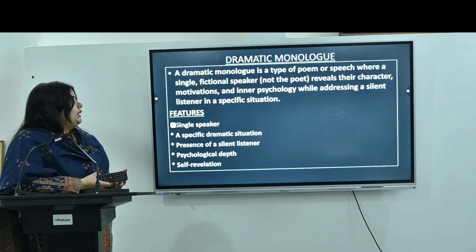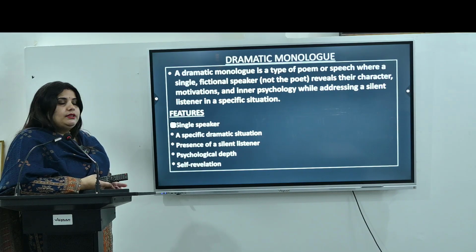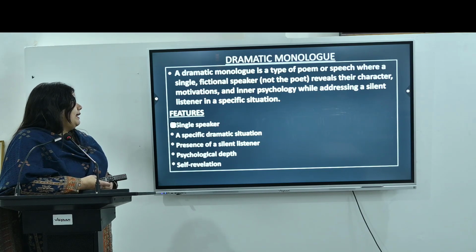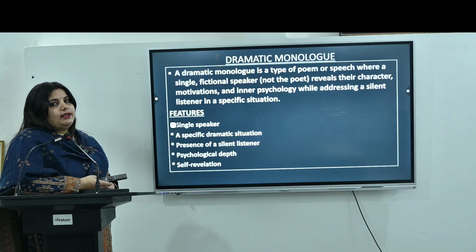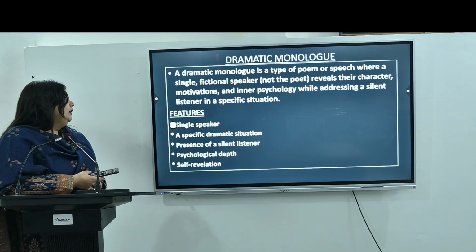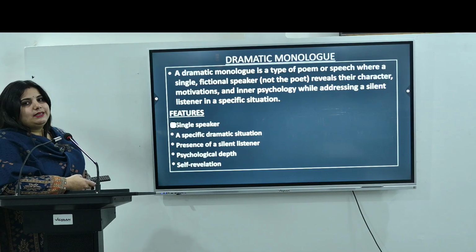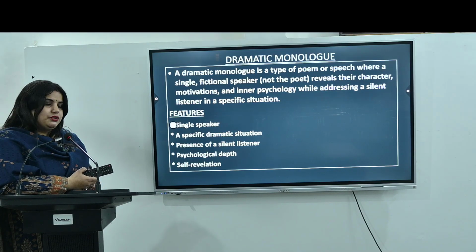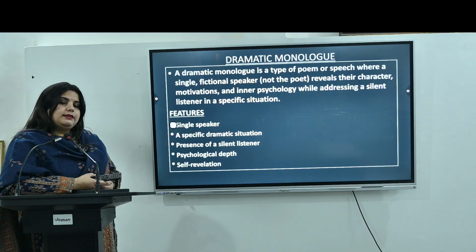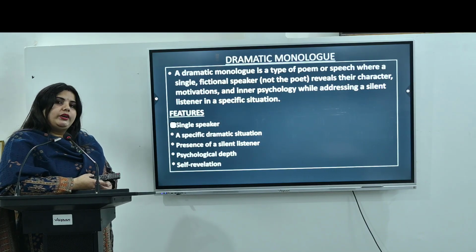It is a kind of speech where a single fictional speaker, who is not the poet, reveals their character, motivation, and inner psychology while addressing a silent listener in a specific situation. So who is the silent listener? The audience. The features: there is one single speaker, then a specific dramatic situation, and the presence of silent listeners. The silent listeners are the audience.